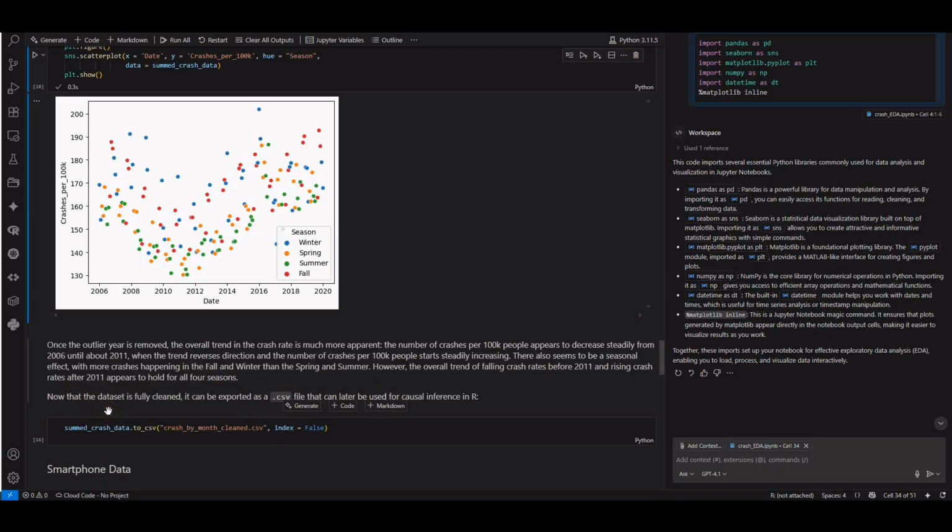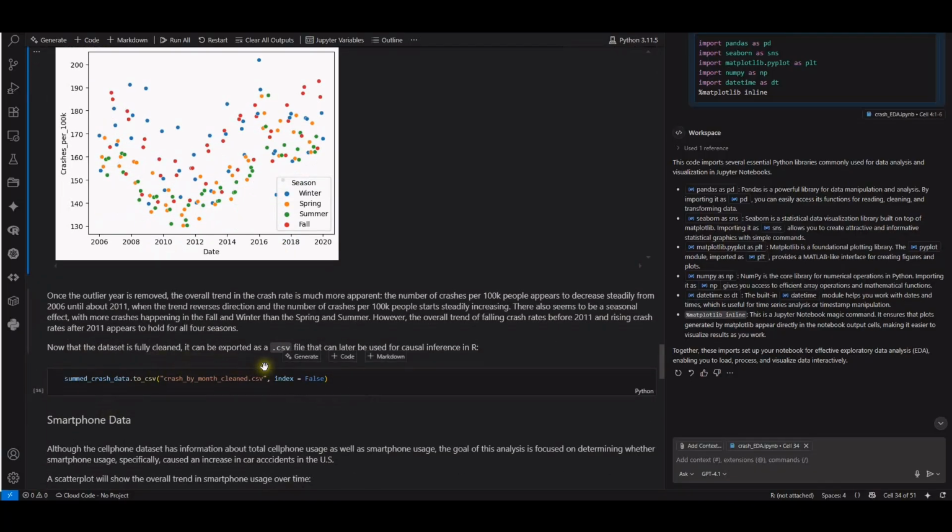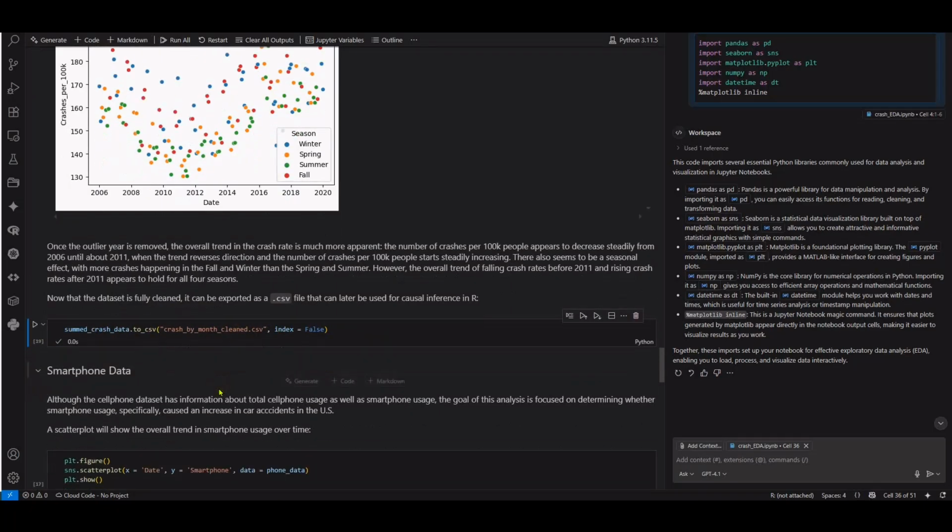Now that the data set is fully clean, it can be exported as a CSV that can later be used for causal inference in R. So this is to export into CSV.